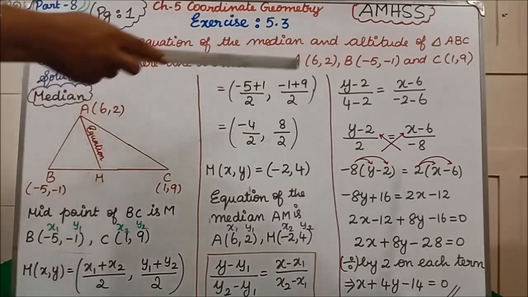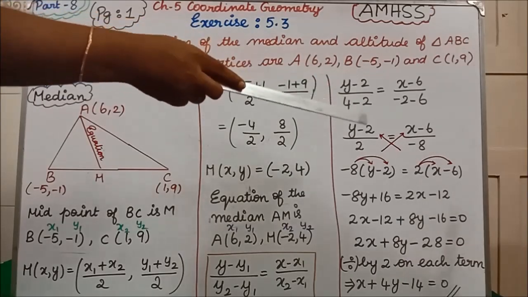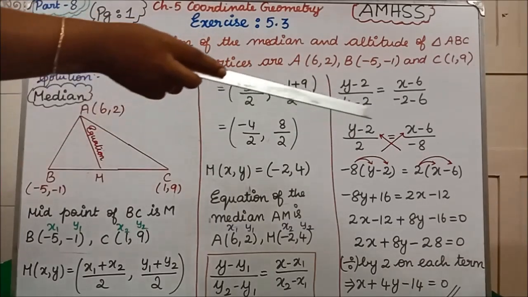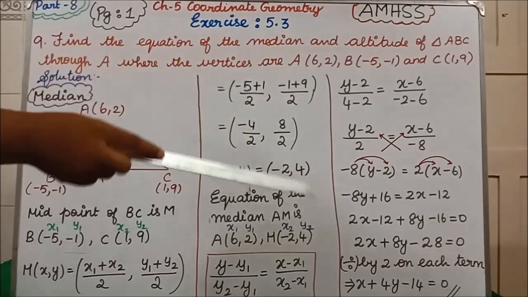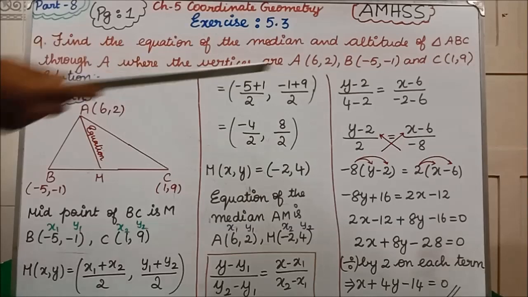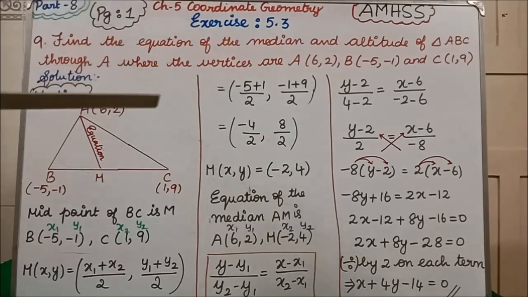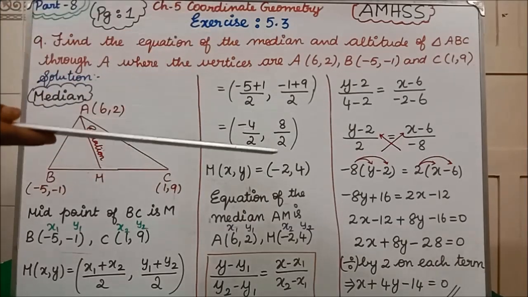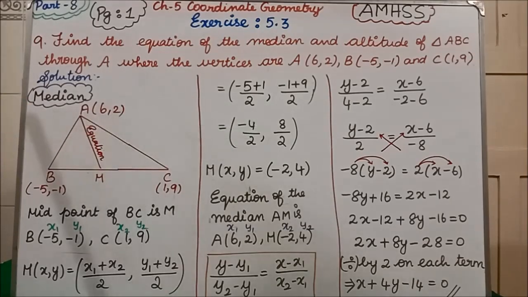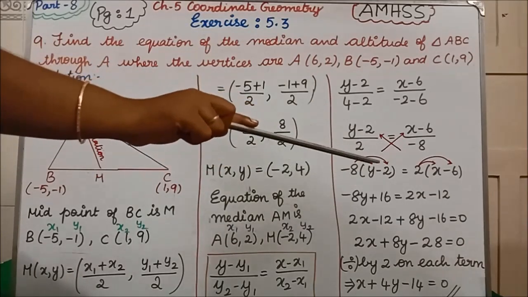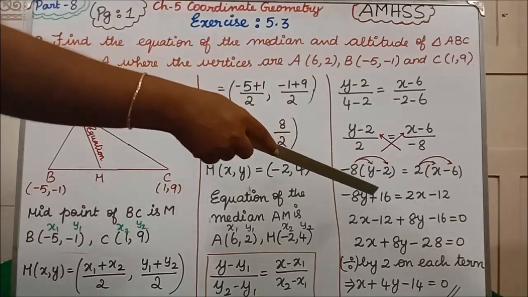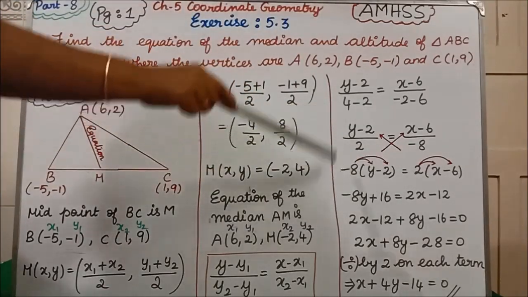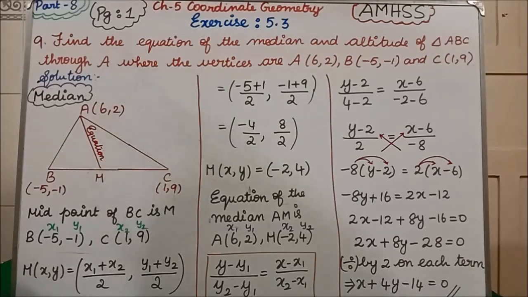After substituting, 4 - 2 is 2, and -2 - 6 is -8. Then we do the cross multiplication. -8 into y is -8y. Minus into minus is plus 16, since 8 twos are 16. 2 into x is 2x, 2 into -6 is -12. Clear? X first we are writing. See, 2x - 12 I am not changing anywhere, that is as such. This -8y, if it goes to that side, will become positive 8y. Plus 16, if it goes to that side, will become -16, equal to 0.